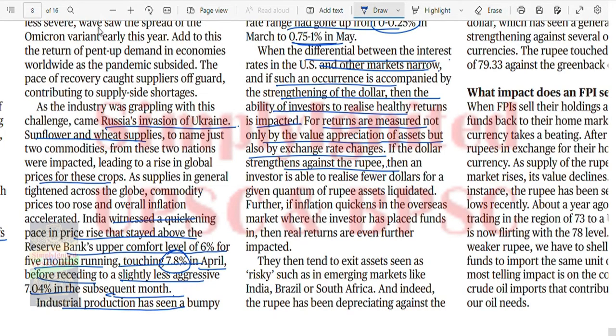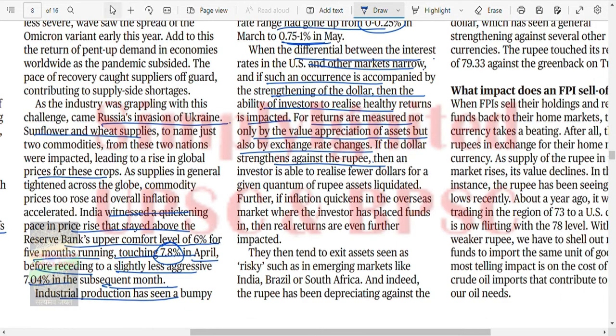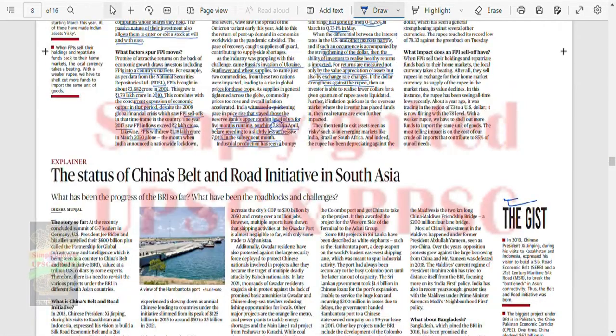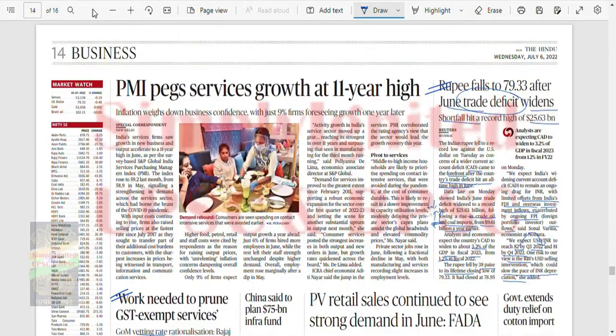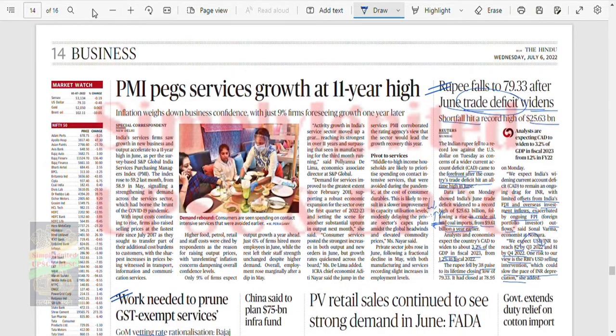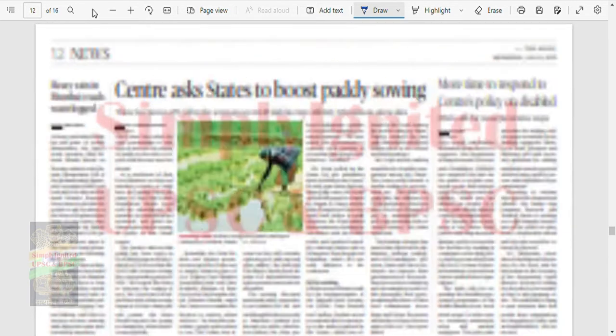I'm explaining that point only. I'll show you that article. Rupee falls under, just trade deficit widens, and it is given somewhere here that since the trade deficit widens, therefore rupee is falling. I'm explaining that part only, right?